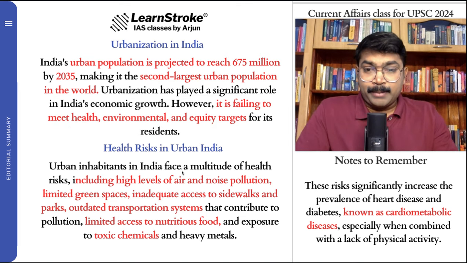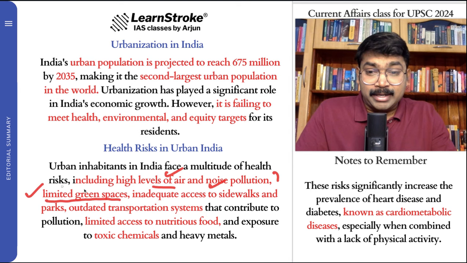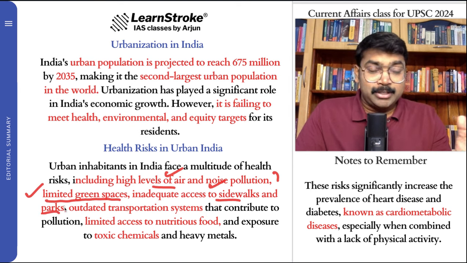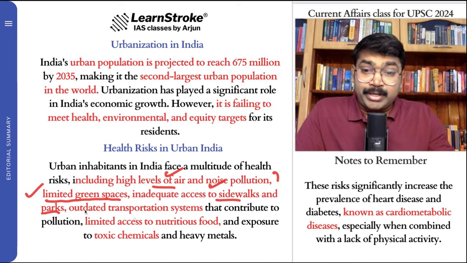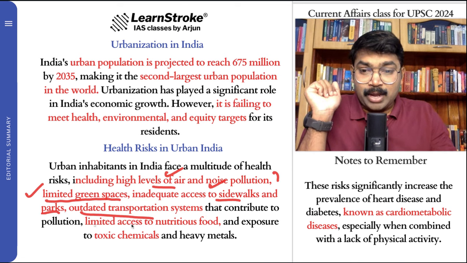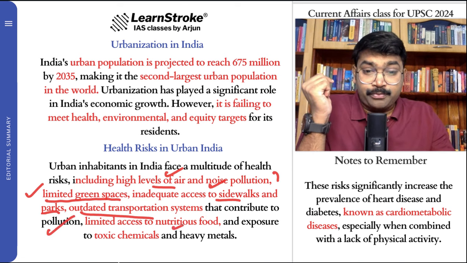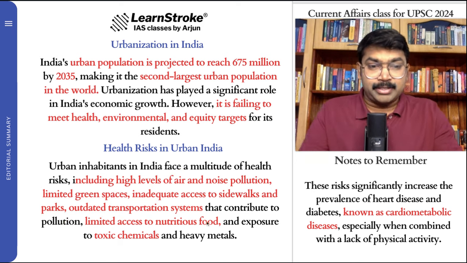And what are the important health risks? The level of air pollution and noise pollution, big time issues. Limited green space, you don't have parks, and adequate access to sidewalks and parks, it's so crowded, you don't have this. And outdated transportation systems. When you have an outdated transportation system, there is a lot of pollution, limited access to nutritional food, and exposure to toxic chemicals. So all this is something that we discussed here.